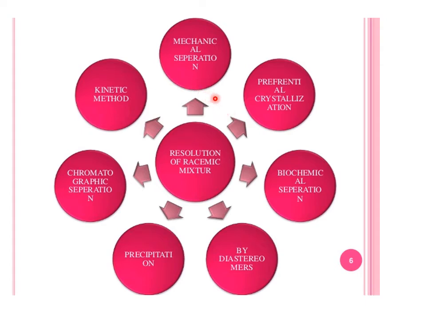And then chromatographic means they are using some chiral column chromatography. And similarly kinetic methods, which note the speeds of reaction, that sometimes one enantiomer has a slower speed of chemical kinetics as compared to the other. These are different methods through which we can resolve the racemic mixture.